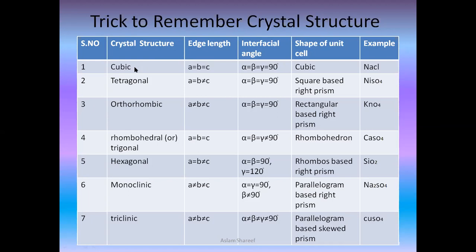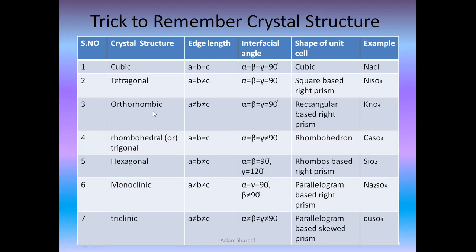As you can see in the tabular form, first is cubic, so we'll take C into consideration. Second is tetragonal, we'll go for T. Third one is orthorhombic, we'll go for O. Fourth one is rhombohedral, we'll go for R. Then we'll go for hexagonal, monoclinic and triclinic.